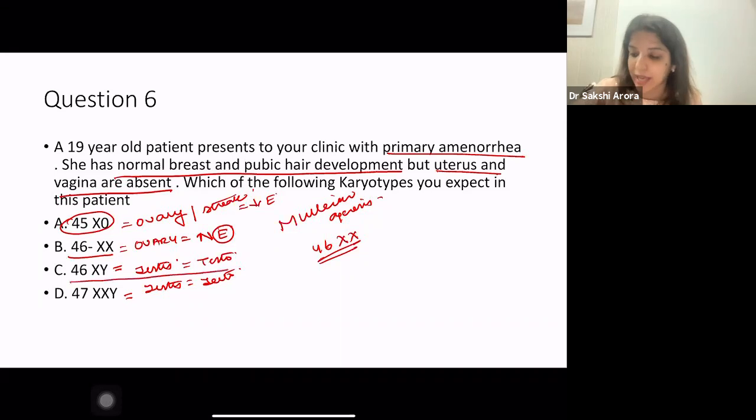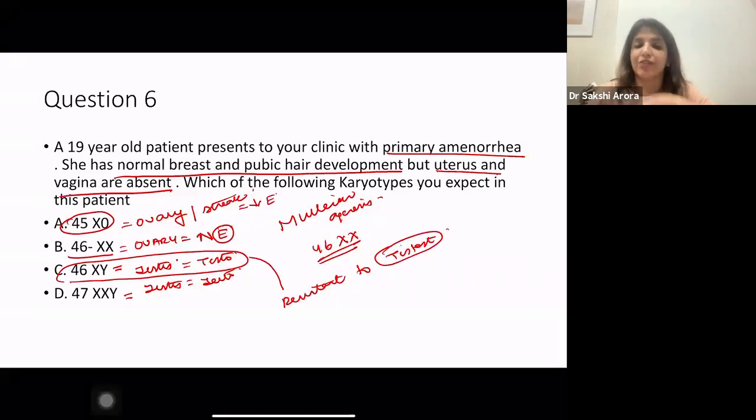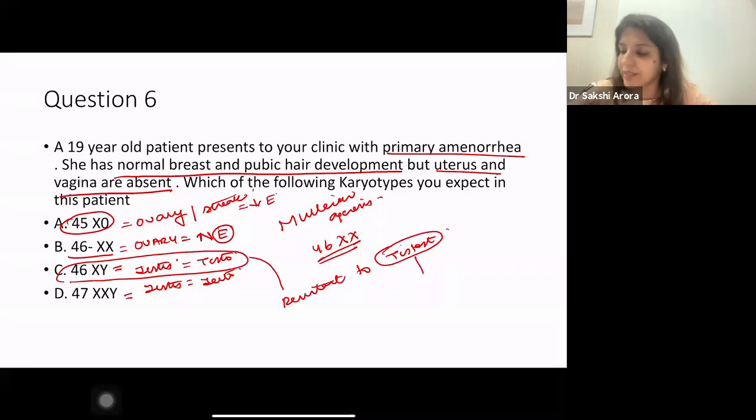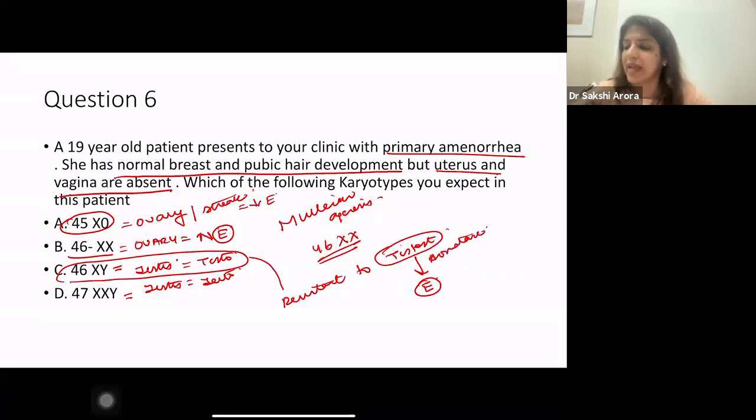In 46XY, if these males are resistant to testosterone, what is going to happen? Then this entire testosterone will be converted into estrogen with the help of the enzyme aromatase, and that is what leads to breast development.